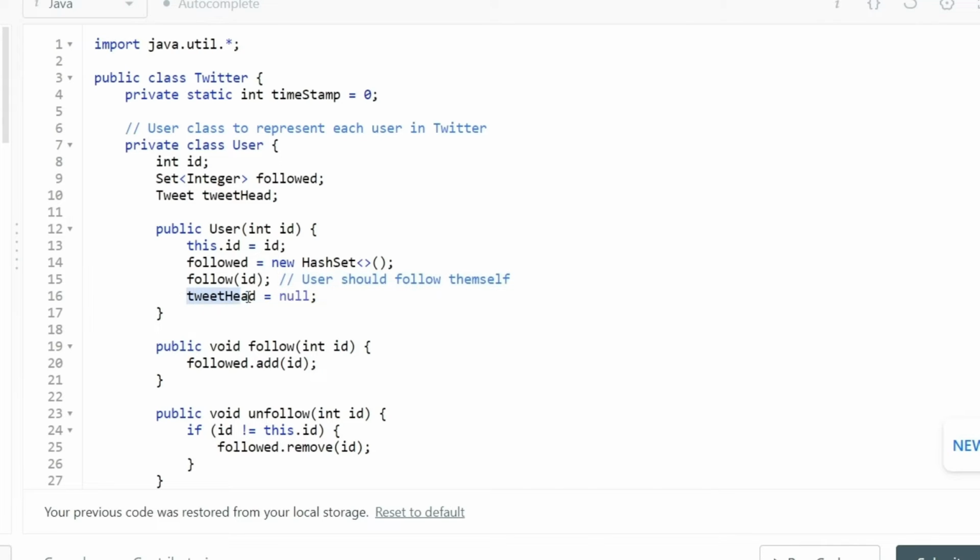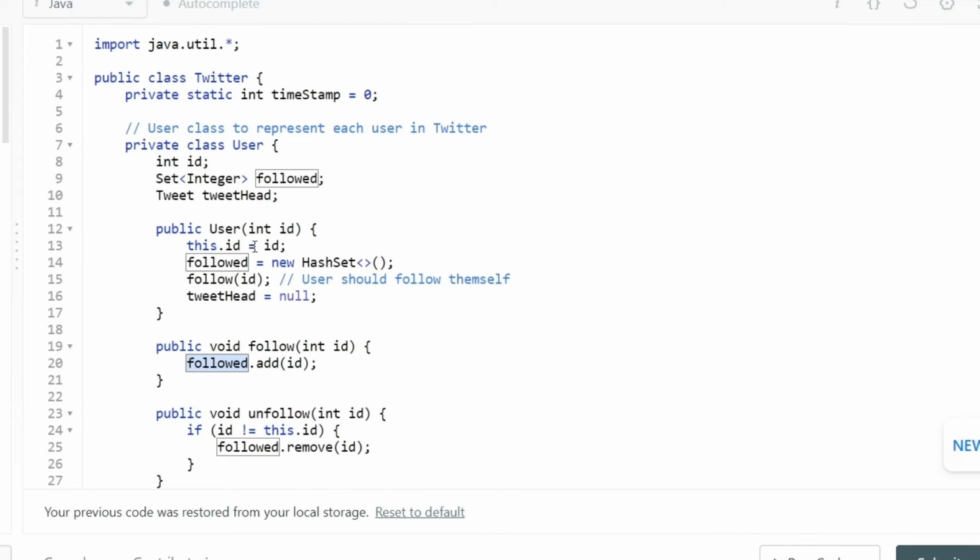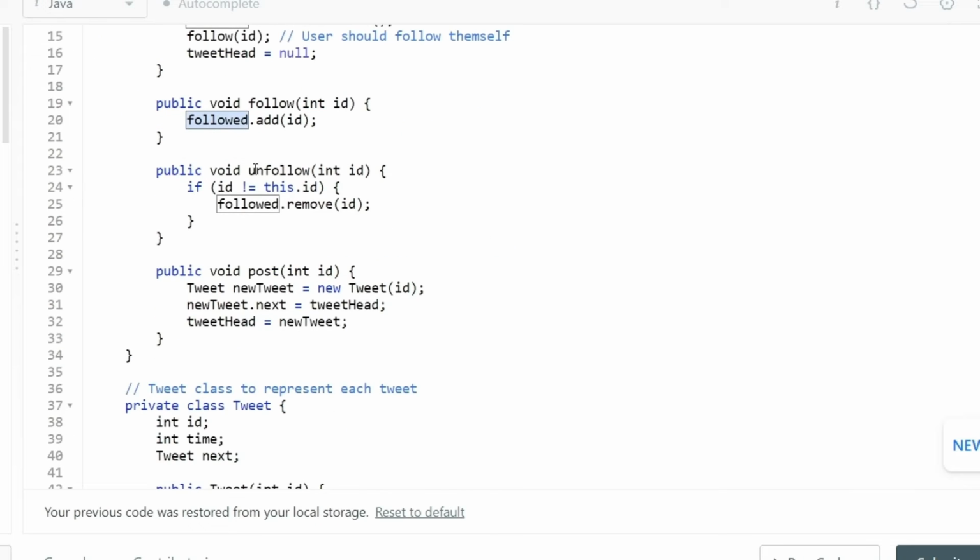And then as a head of the tweet, or the very first element inside our tweet linked list, we are simply marking the value as null. Okay. Now for the follow method, we are simply adding the value to the hash set, this follow hash set that we have created. For the unfollow method, if the value does exist, we are simply removing that value from the hash set. So follow and unfollow are pretty simple from the point of view of our user class.